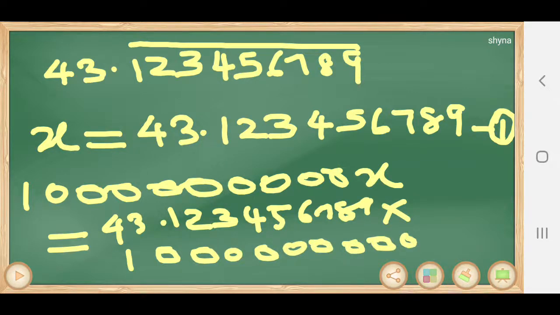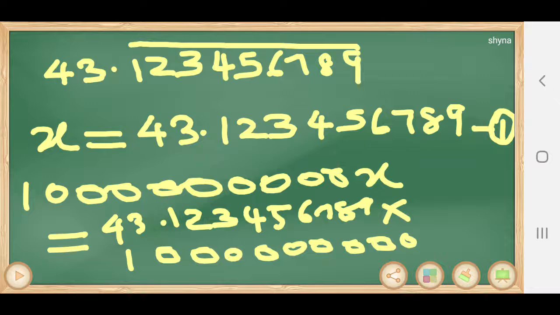That is, how many numbers are repeating, you have to consider a number with that many zeros, 9 zeros here. Then consider that number and multiply the first equation x. Then when we multiply, what will it be? What is 43.123456789 into this number, 100 crore?